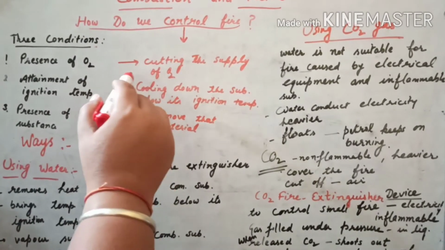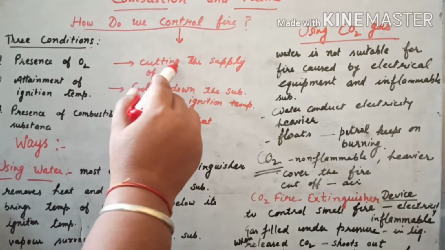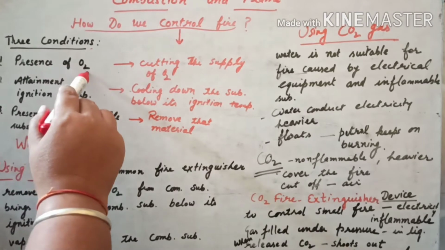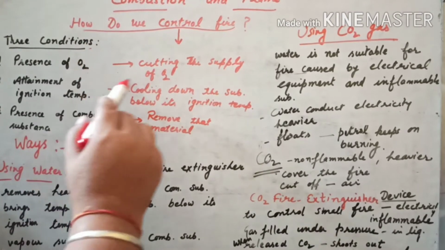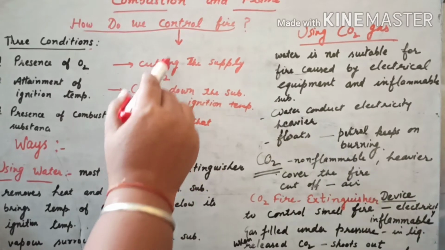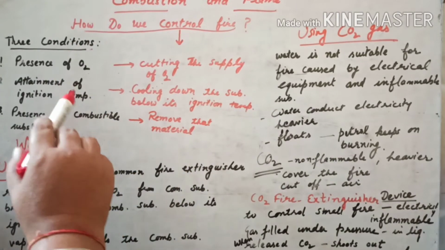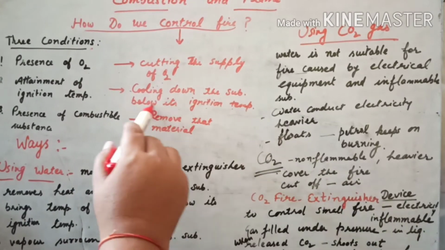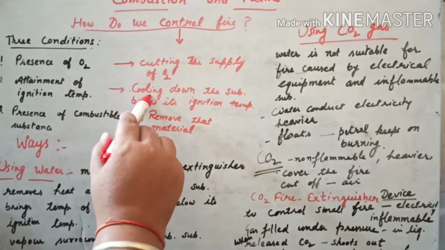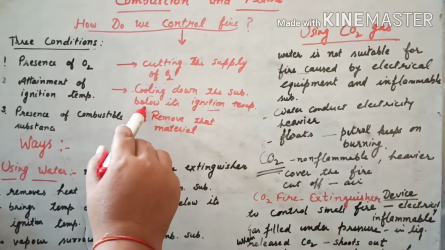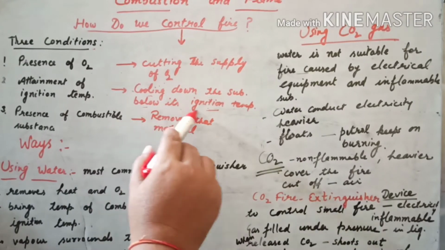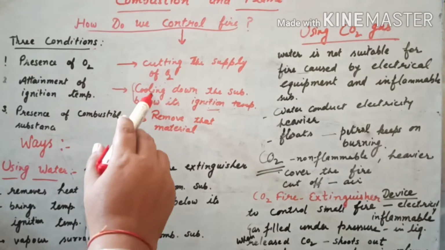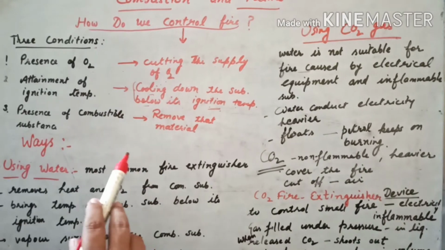But to extinguish fire, we will cut off the supply of oxygen. Opposite to this, presence of oxygen helps in combustion. If we cut off the supply of oxygen, we can control the fire. If we cool down the substance below its ignition temperature, it will not attain that temperature. So by cooling the substance we can extinguish fire.